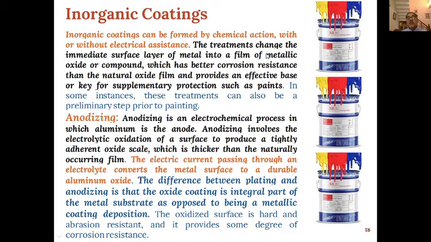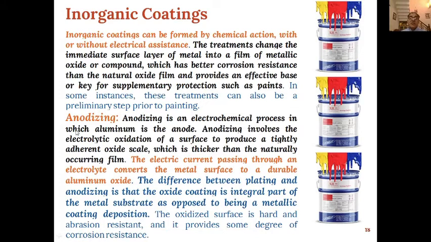The treatment changes the immediate surface layer of the metal into a film of metallic oxide or compound. That metallic oxide has better corrosion resistance than the natural oxide film, and this provides an effective base for supplementary protection such as paints. So paints can be used as inorganic coating.